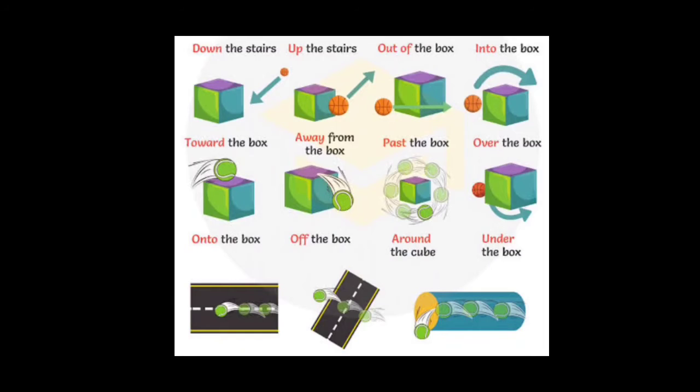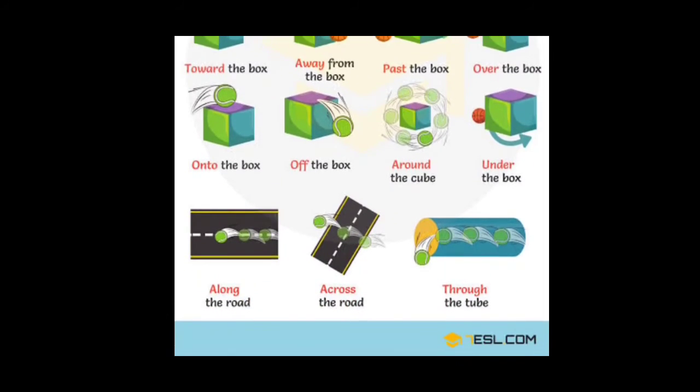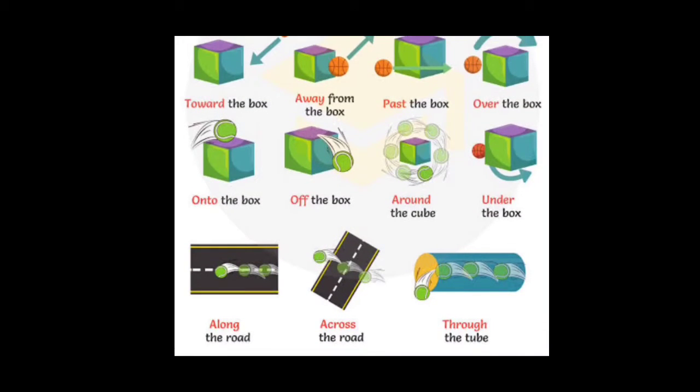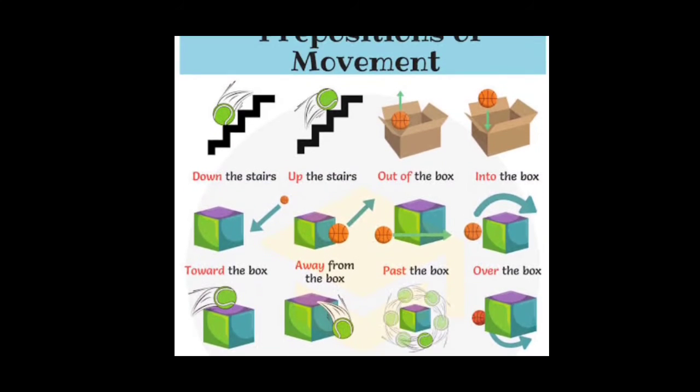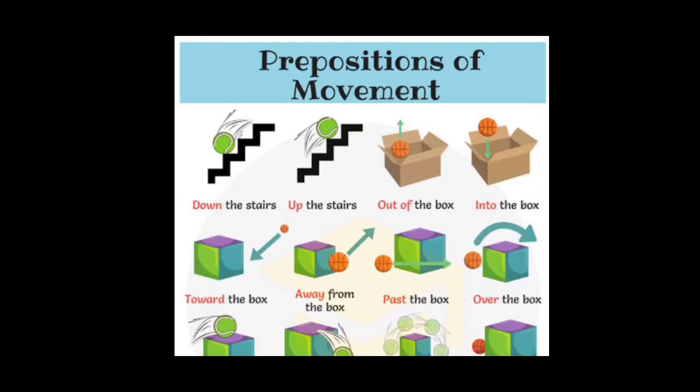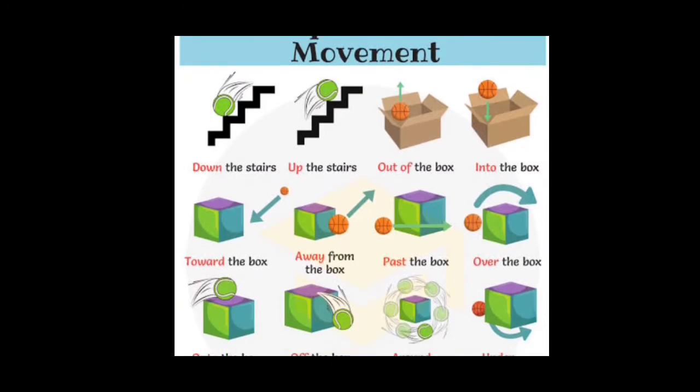The next picture. Where is the ball? Onto the box. And then next picture, moving off the box. And the next picture, around the cube. Just moving around the cube. Then under the box. Then along the road. Where is the ball? Moving along the road. Where is the ball? Moving across the road. And where is the ball? Moving through the tube. So these are the examples in pictorial form for the prepositions of movement, children.